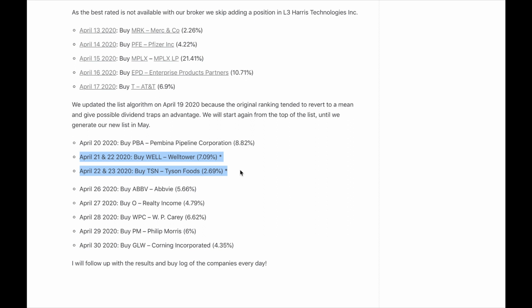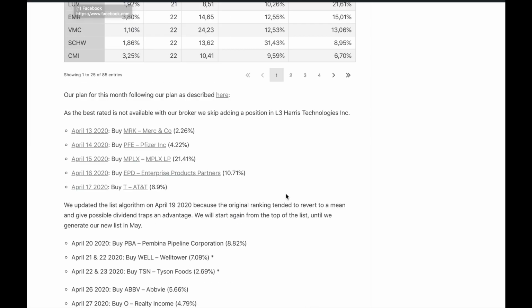Next Tuesday and Wednesday already feature stocks that my broker does not allow to buy fractionally, so I will buy 2 shares of about $100 of each of them, but I will skip them next time they appear on the list. I have made the new list available on dividendexplorer.com.